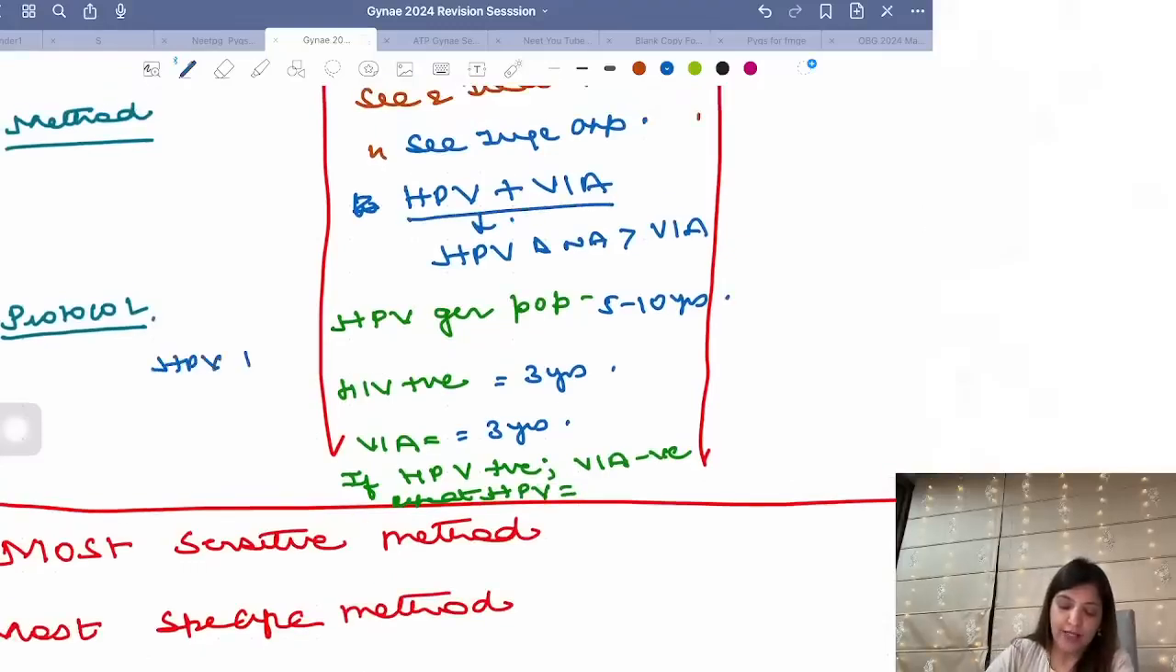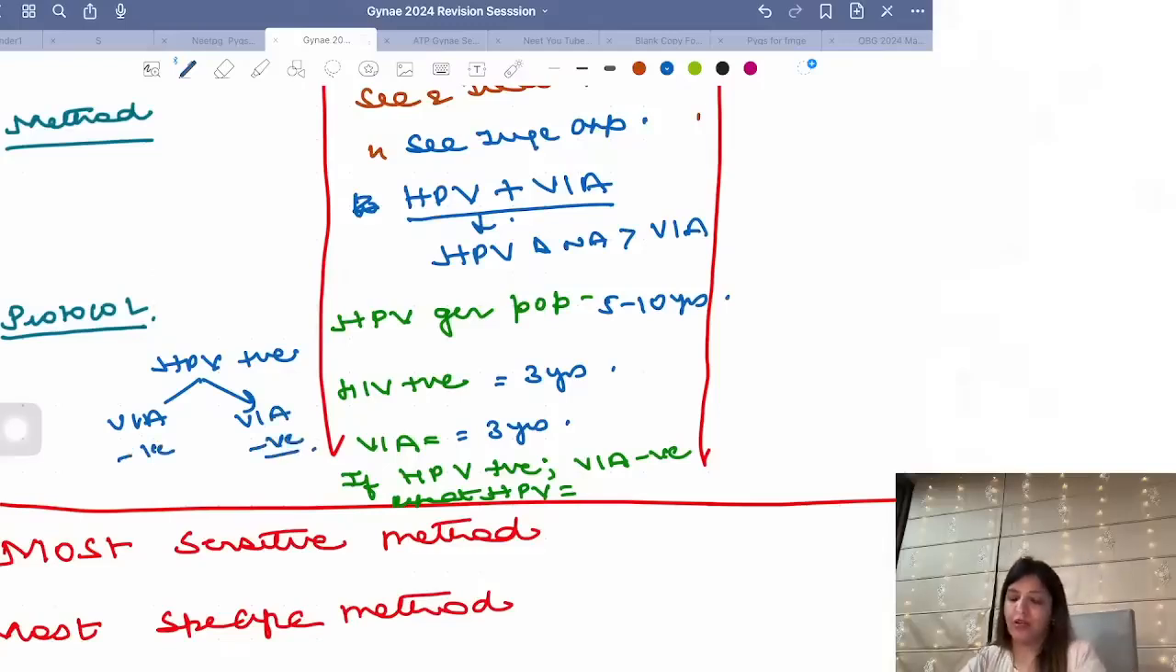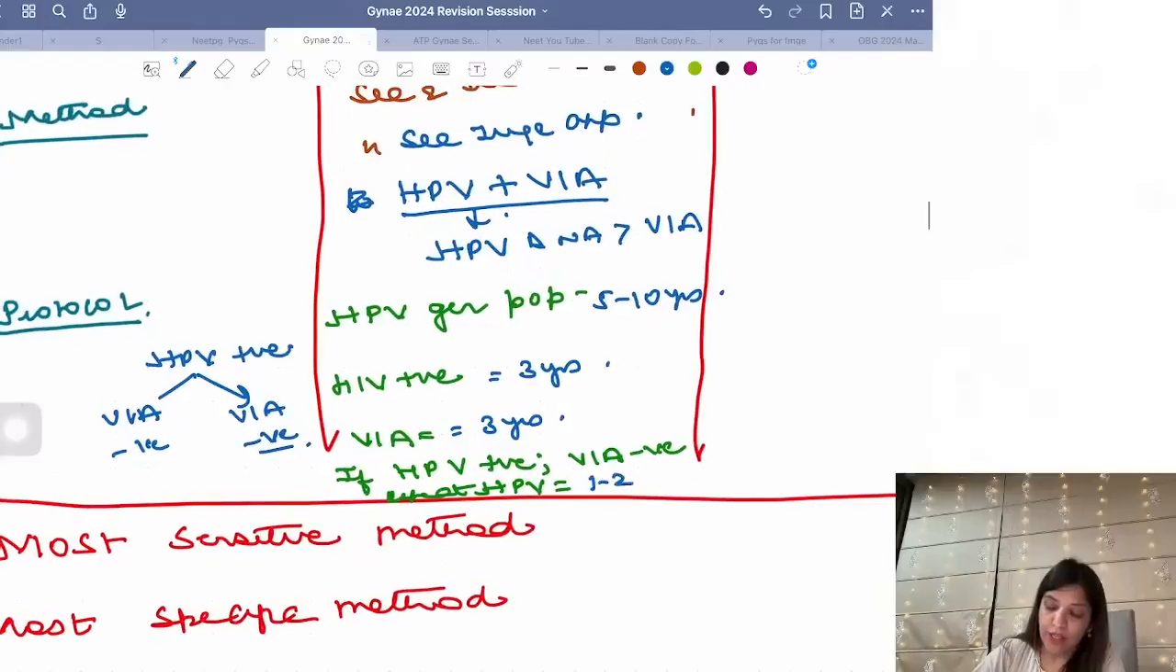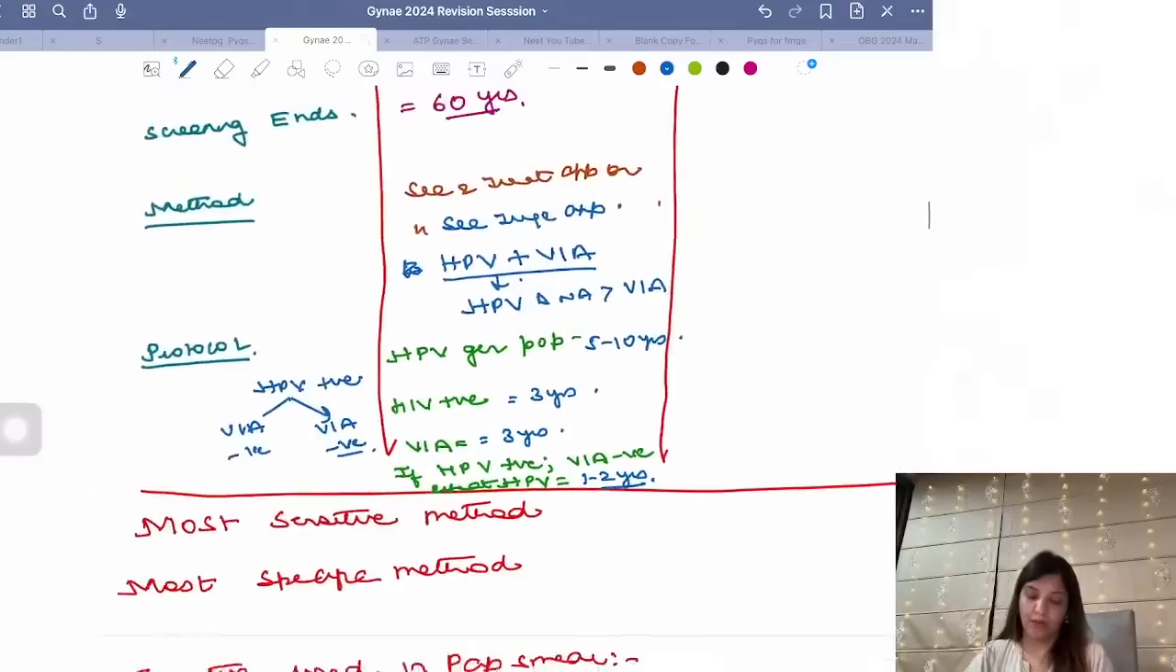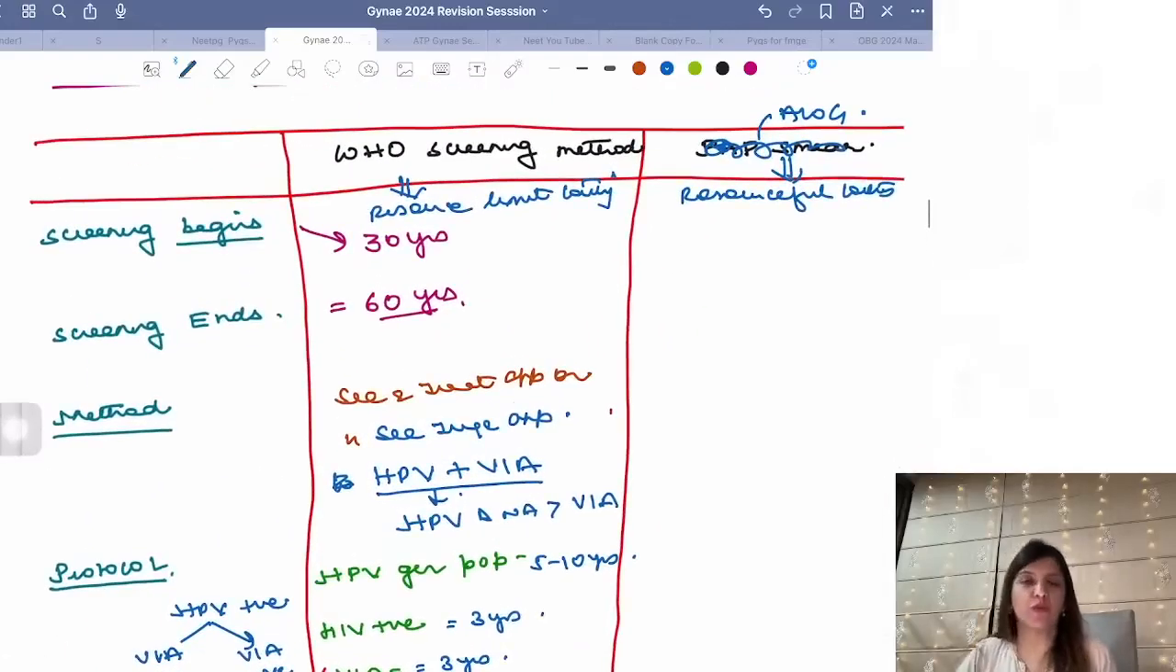Now suppose I did HPV came out to be positive, I did a VIA and VIA comes out to be negative. Right? HPV is positive and VIA is negative. In this case, after how long should you be repeating HPV testing? In this case, you have to repeat HPV testing after 1 to 2 years. Right? Okay.